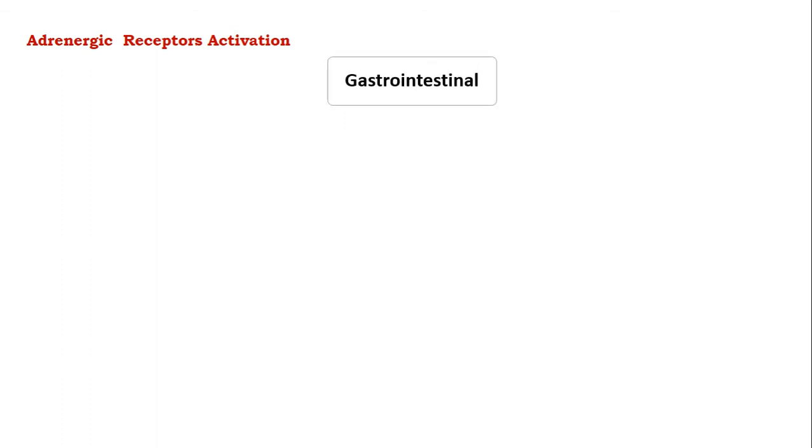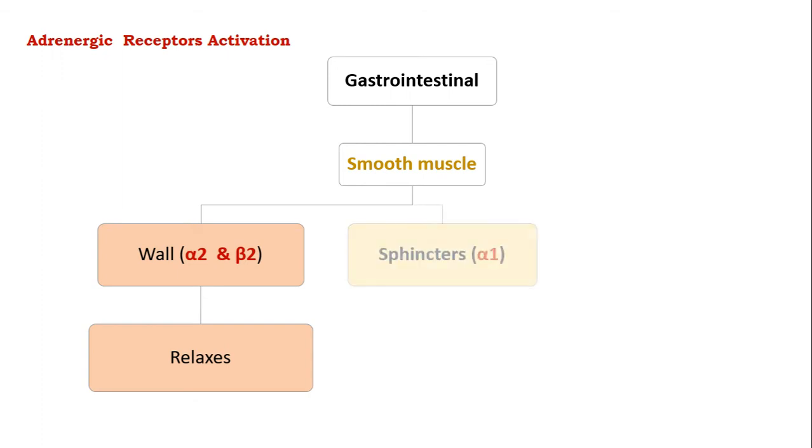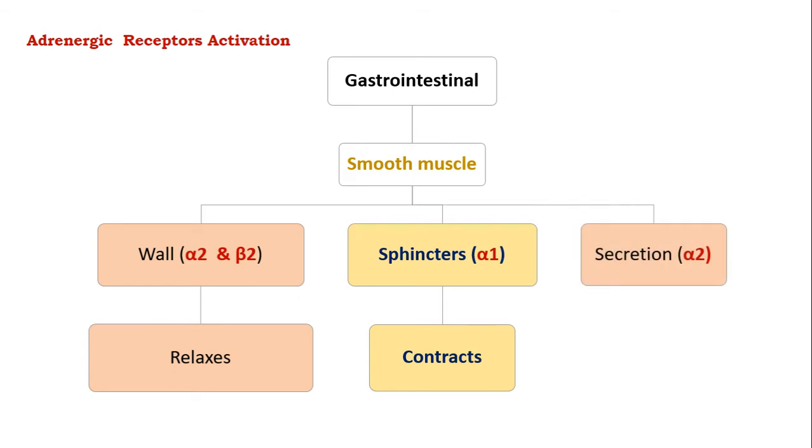With respect to gastrointestinal system, the smooth muscles which are present in the gastrointestinal system get relaxed on activation of alpha 2 as well as the beta 2 receptors, and on the sphincters, due to the activation of alpha 1 receptors, the sphincters get contracted, whereas the secretions are inhibited due to the activation of alpha 2 receptors.